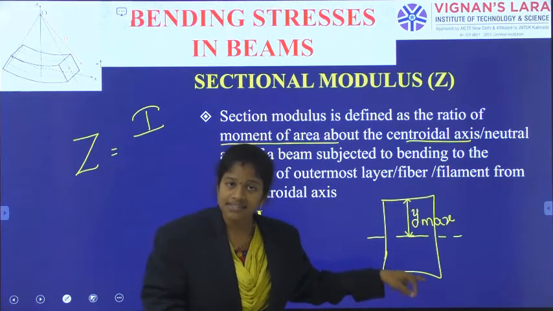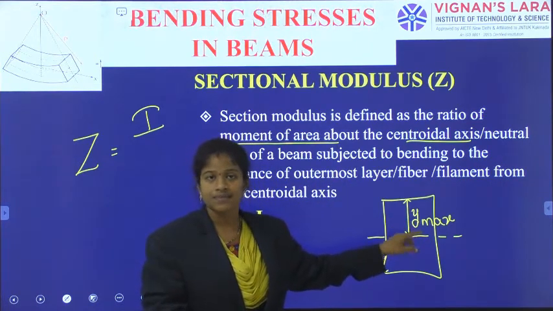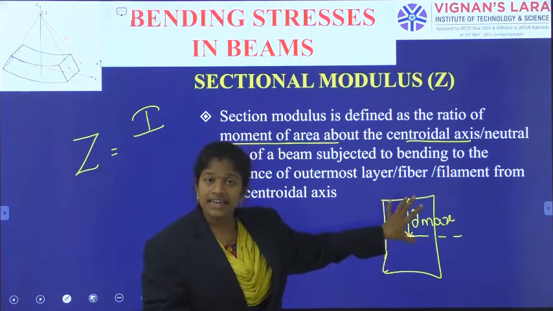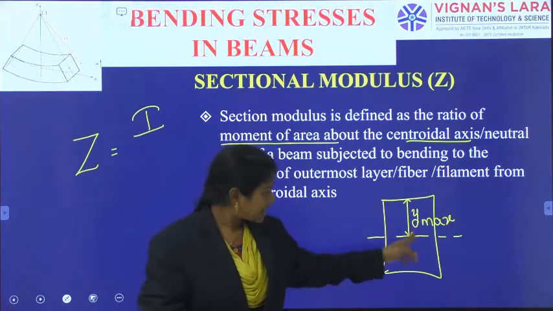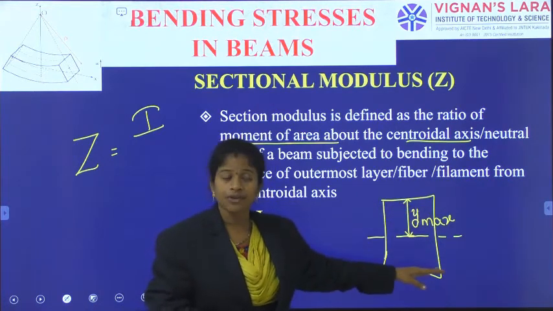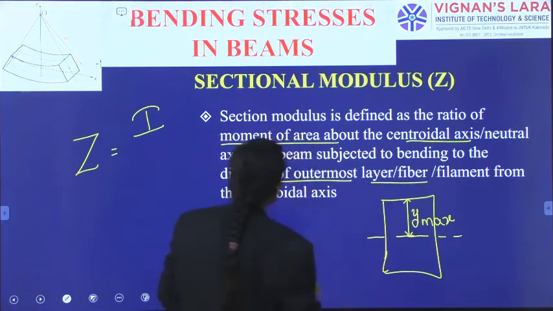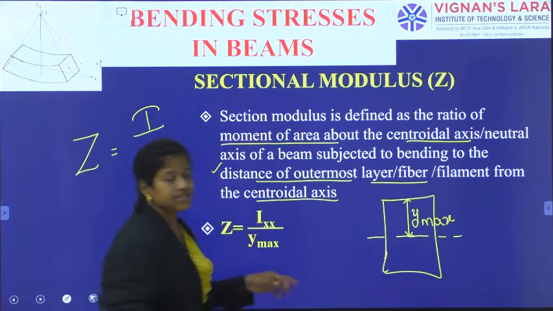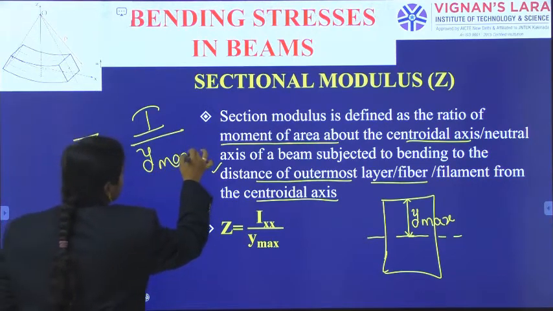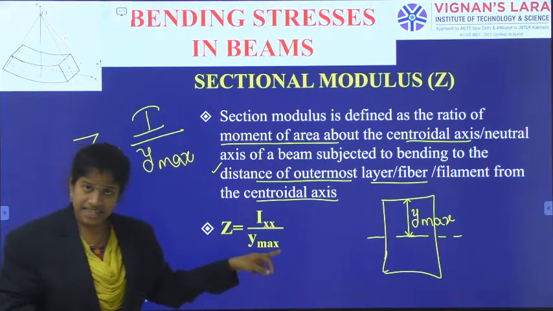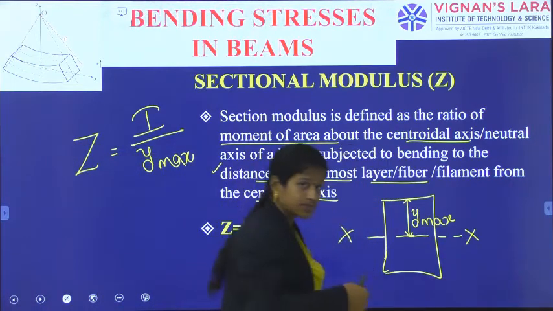When you see a rectangular section like this, and the centroidal axis or the neutral axis is like this, from this neutral axis line, the distance to the outermost layer is taken, that will be equal to the highest possible y. Y means distance of any fiber or any layer or any point from the neutral axis. Now, this y is taken as the highest possible y, meaning the extreme fiber's distance from the neutral axis. So, Z is equal to Ixx, as in the cross section, this is the xx axis, the horizontal axis.